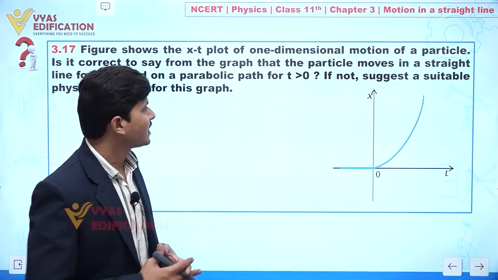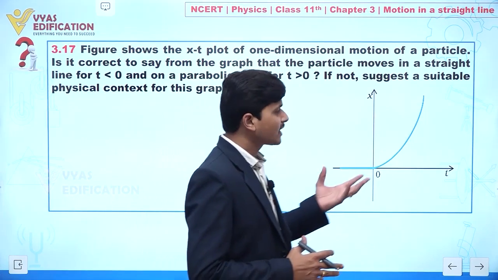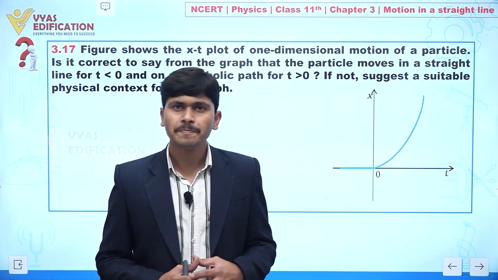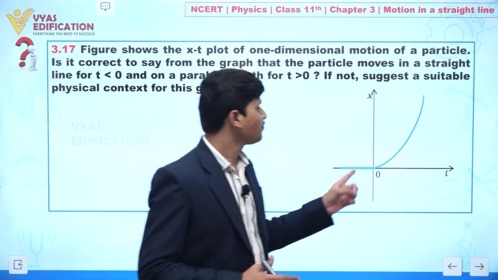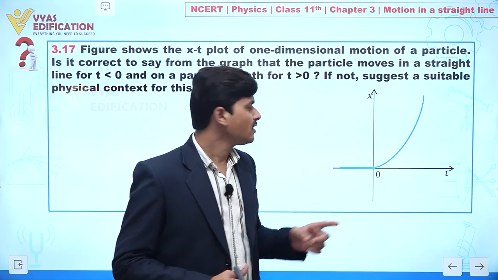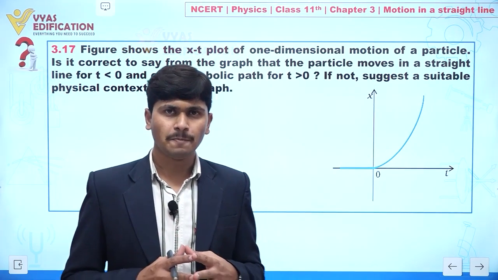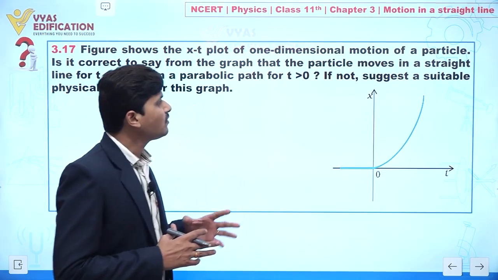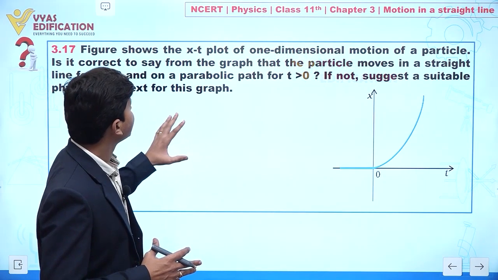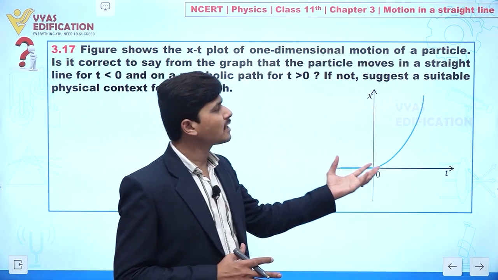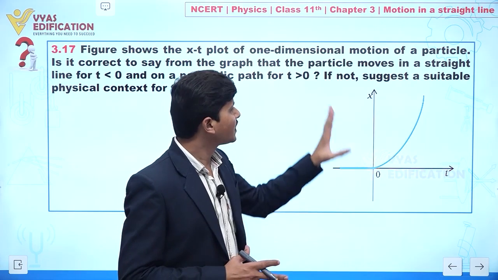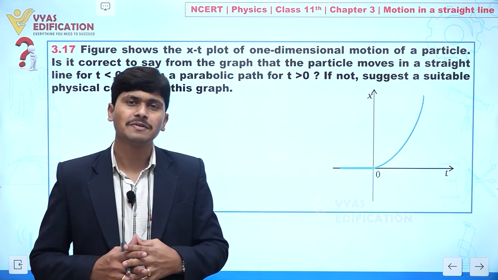Now dear student, we can see in this question a graph is given to you. This is an x-t graph, and when t is greater than 0 this graph is parabolic, and for t less than 0 it is given that x equal to 0. Yes or no? So actually we can say for t greater than 0 the particle moves in a parabolic path. So we can say this graph does not give this information.